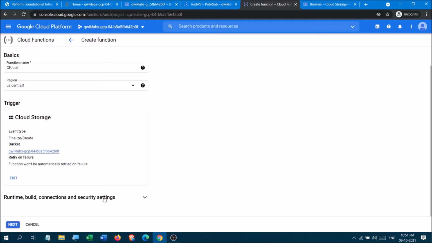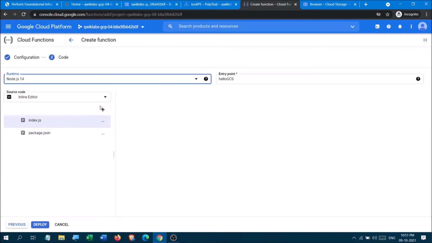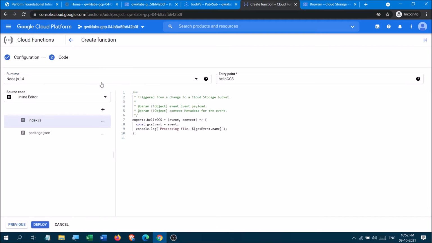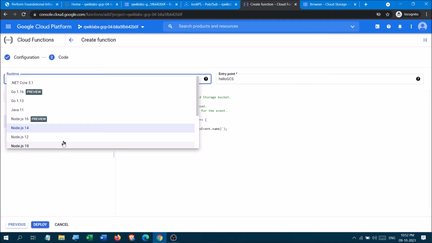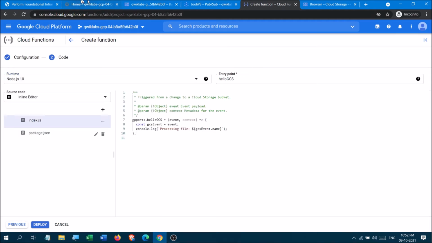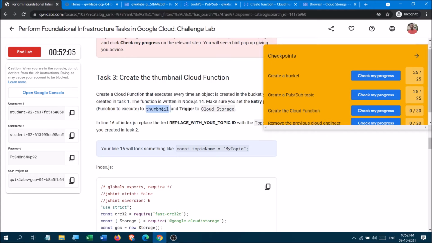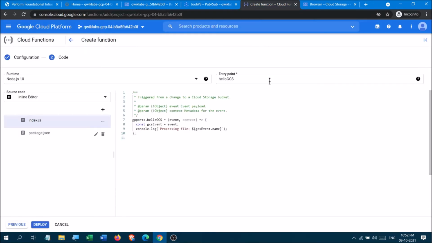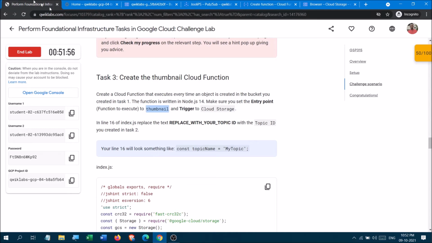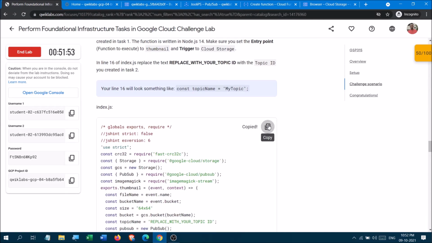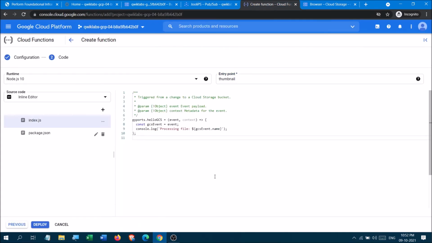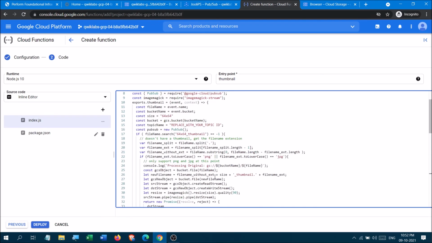So, security part. In this you have to do nothing. Leave it as it is, whatever default is given. Now in this, go to Node.js 10, and here you have to write your function name as the entry point. I have named it thumbnail. Now copy this function and paste it in index.js.